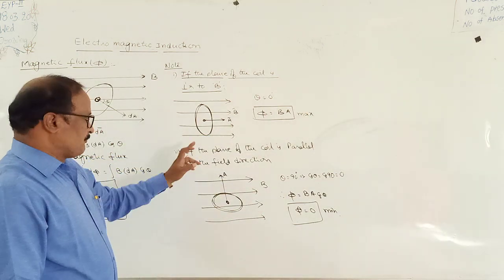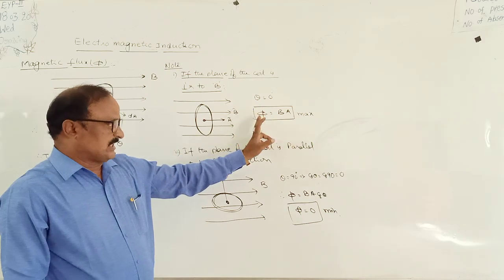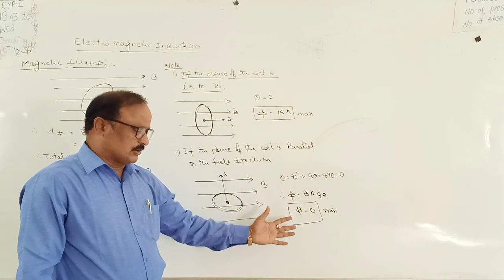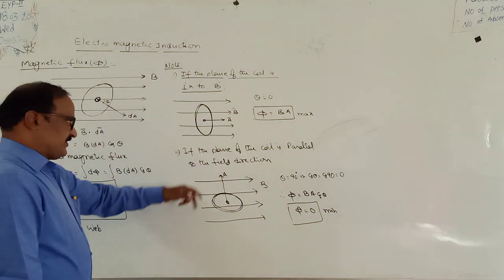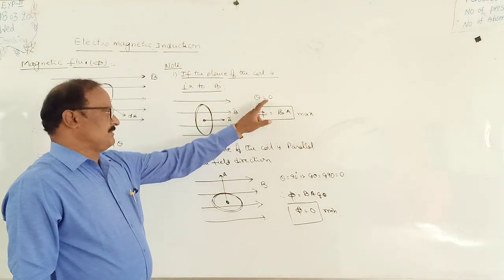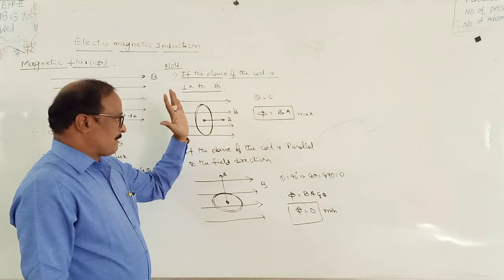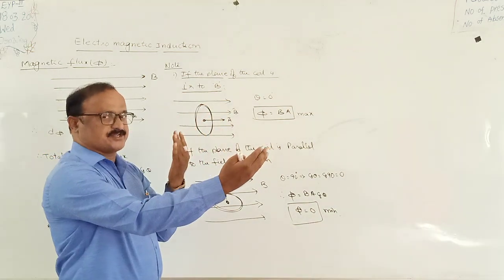Suppose the coil has n turns. Total flux phi is equal to BAN. Here phi is equal to 0. Once again, if theta is equal to 180 degrees, it means the plane of the coil is perpendicular to the field direction and the area vector is opposite to the field direction.